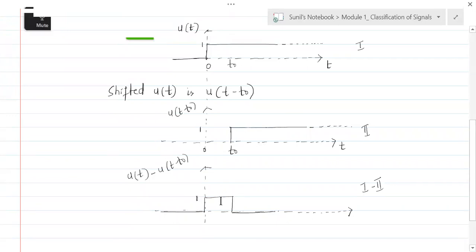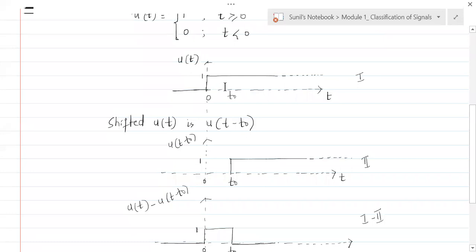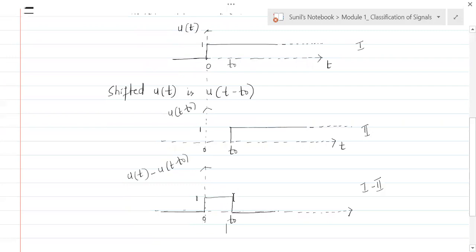Understand? These can be called pulses, rectangular pulses. And what is the equation for this rectangular pulse? It is u of t minus u of t minus t naught. So this we have practiced. And what is the range of this particular rectangular pulse? The range is 0 to t naught, and it is 0 everywhere else. So this is how, taking shifted versions of signals, we can obtain a finite length rectangular pulse. Pulse is finite length.